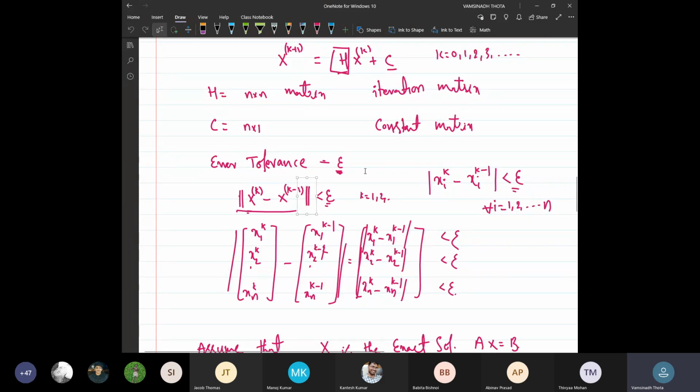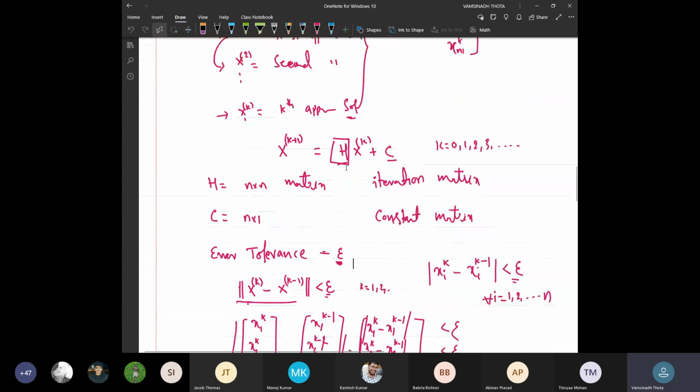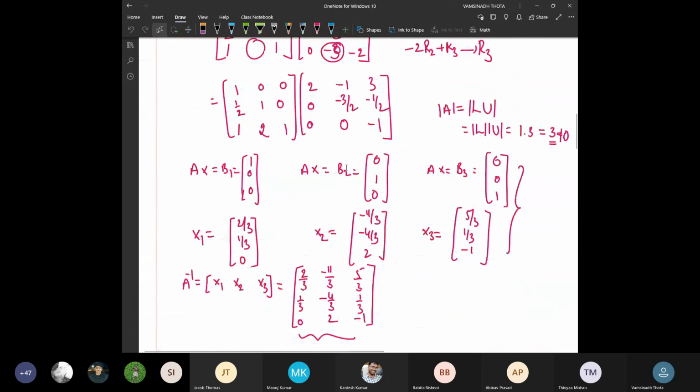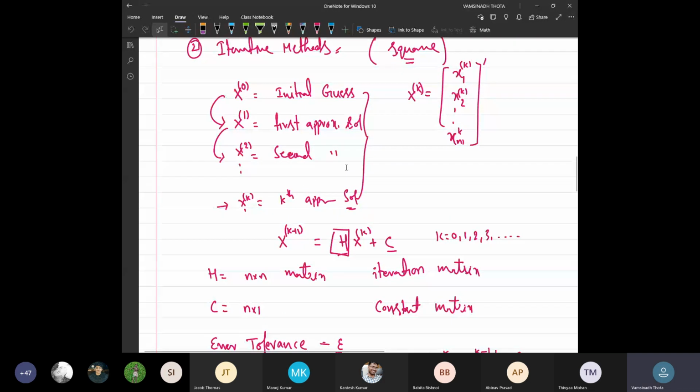Then, which basically means that I will be okay with this error. I can bear this error for my practical problem, I don't have much issue with it. So then we can stop the iteration, and that can be given as an approximate solution with the error tolerance epsilon. Okay, so that is about the iterative methods.